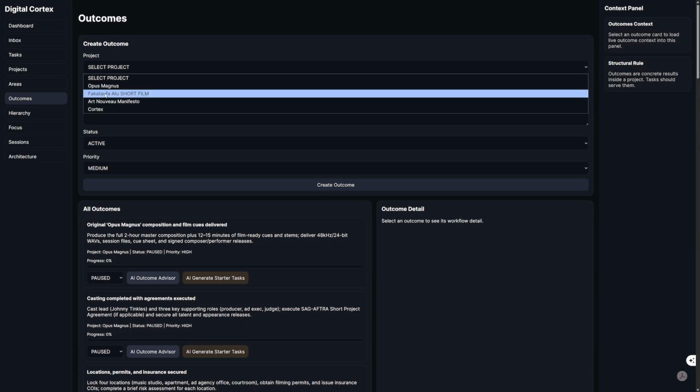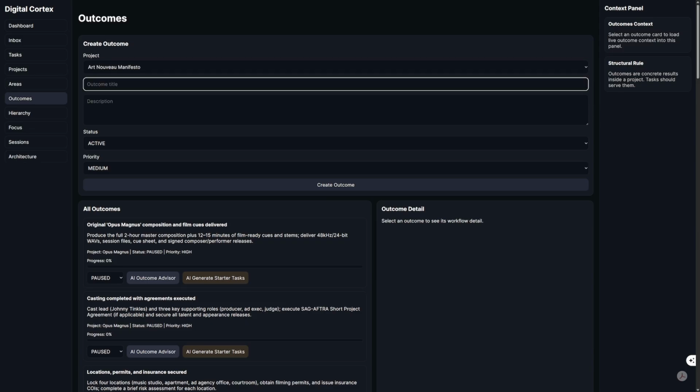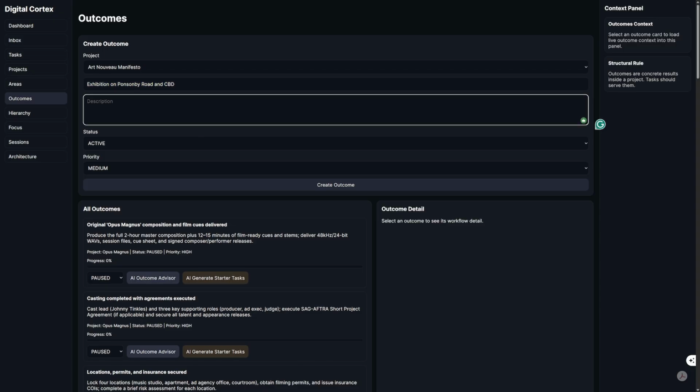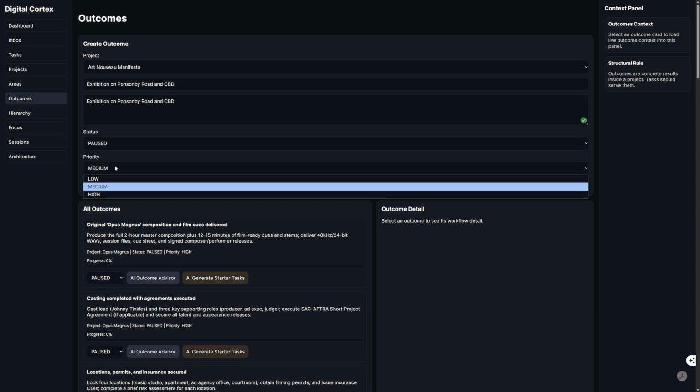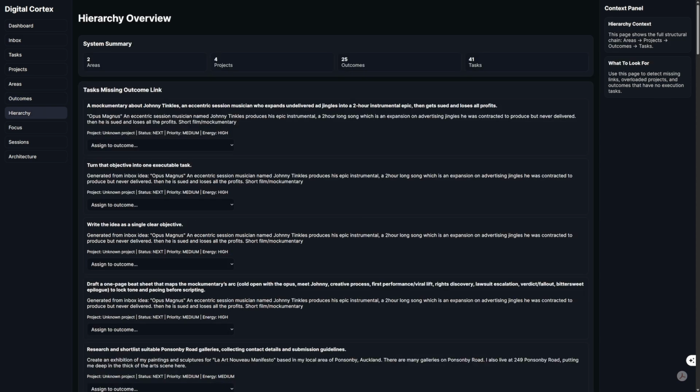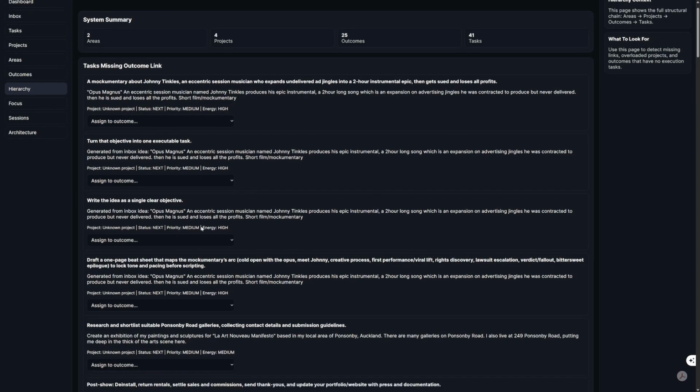Select the project, manifesto outcome, exhibition on Ponsonby Road and CBD. And we can put that in there as a description as well. Status is paused. Priority is low. Go back to hierarchy. Sorry. Literally creating it on the fly and have to figure out how to run it.